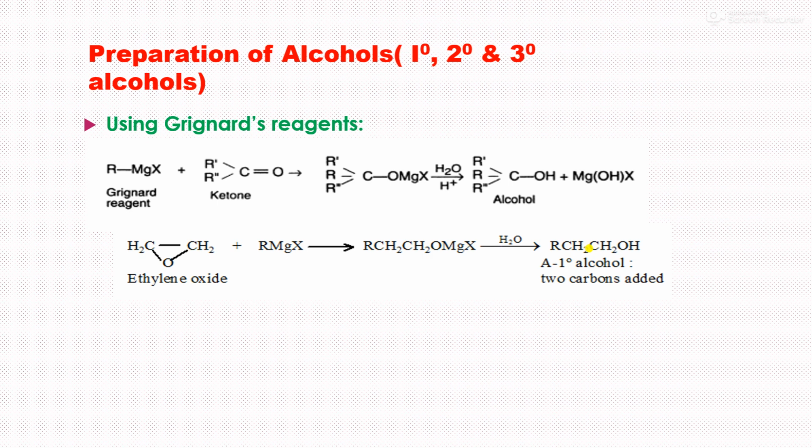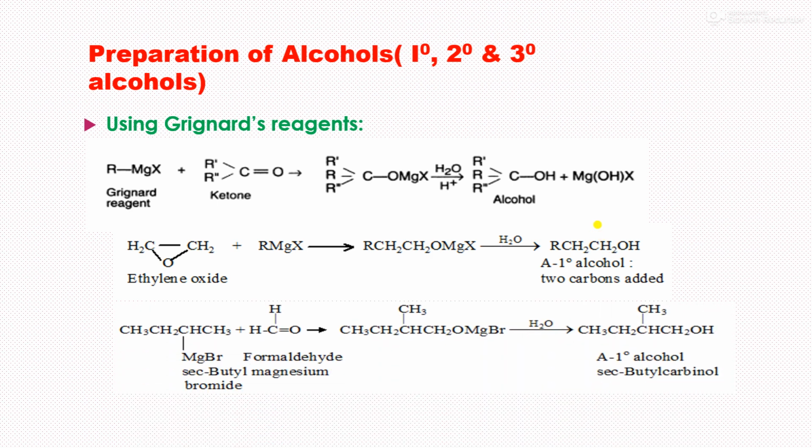And instead of taking ethylene oxide, one can take formaldehyde. We can take formaldehyde, and one can prepare the primary alcohol. So this is the actual example. See here, this is a Grignard's reagent CH3CH2CH3, and attached to.